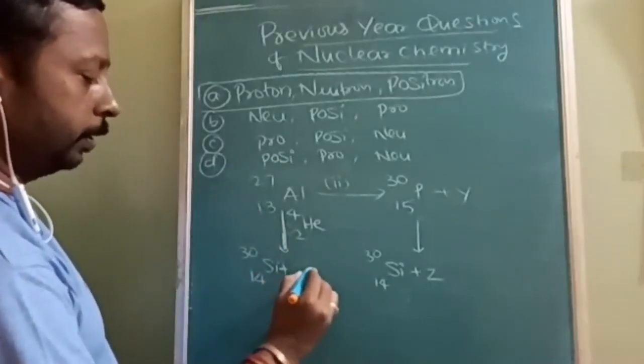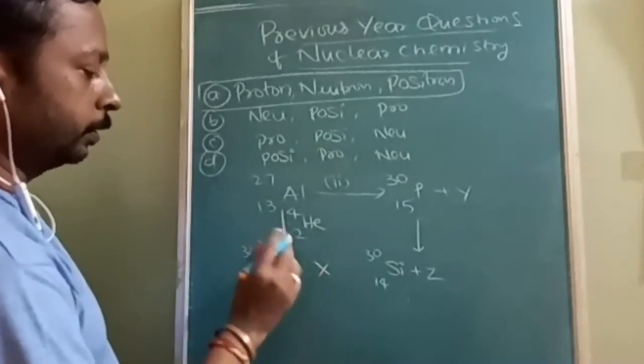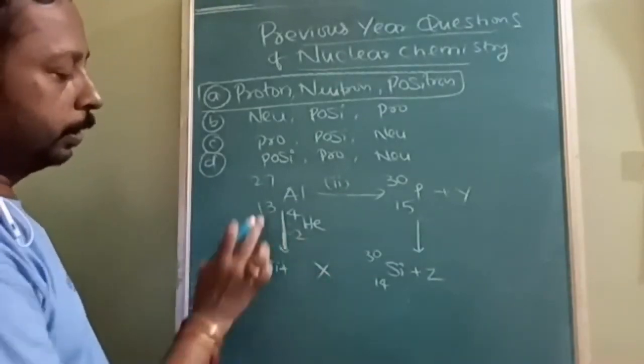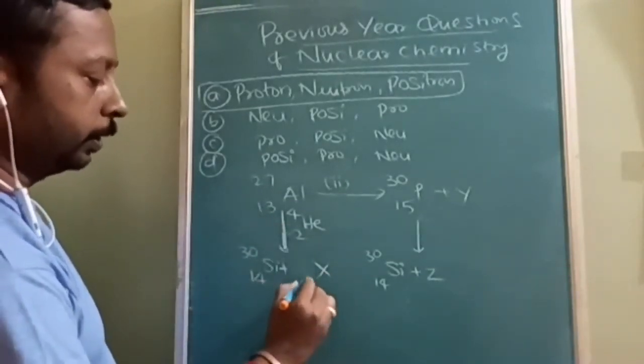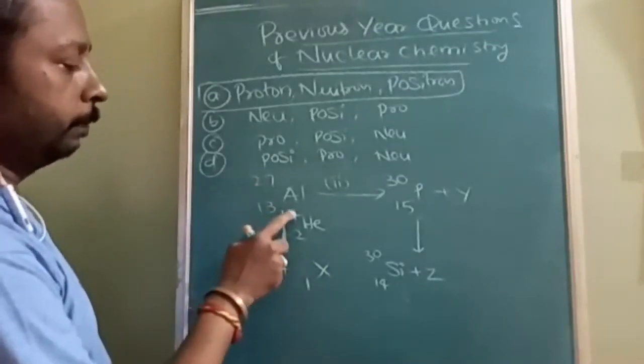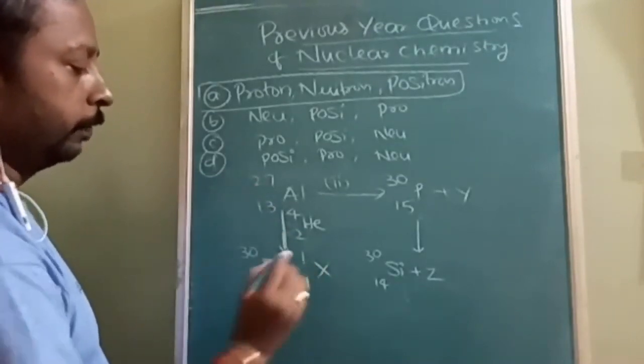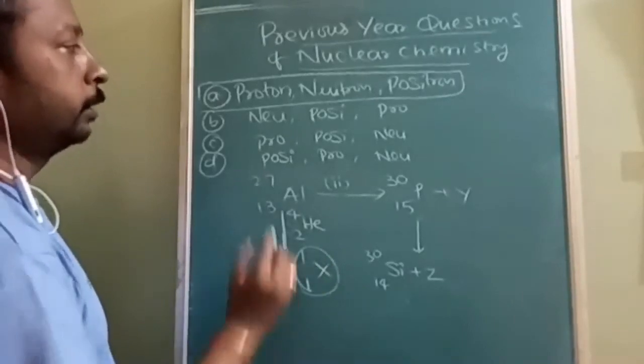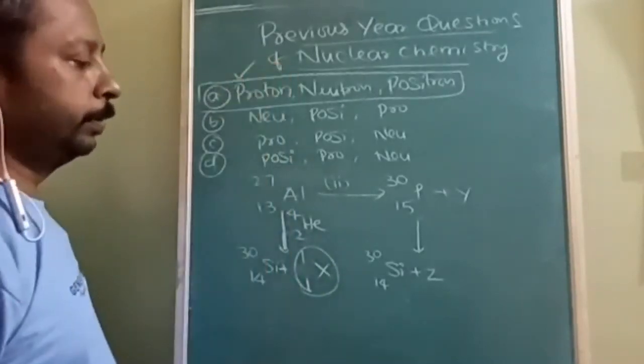Here it is X: for the atomic number, 2 plus 13, that is 15, and 14 is there, so 1. For the mass number, 27 plus 4, 31, and 30 is there, so 1. So 1 comma 1 means proton.